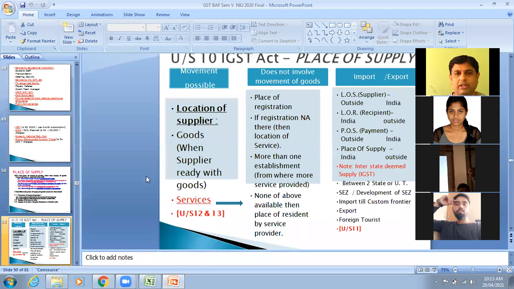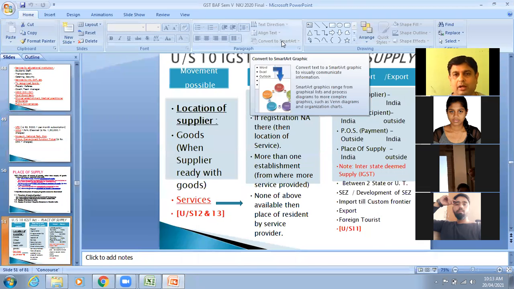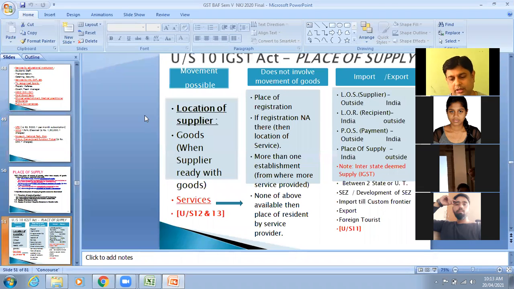These 4 sections of IGST Act we were dealing with for getting the detail regarding place of supply, because that's very important, and accordingly chargeability will be applied, whether it is intra-state and CGST, SGST will be charged, or inter-state and IGST will be charged, or UTGST or CGST will be charged, etc.